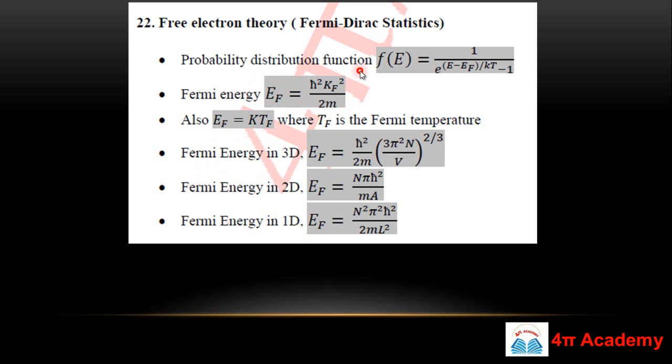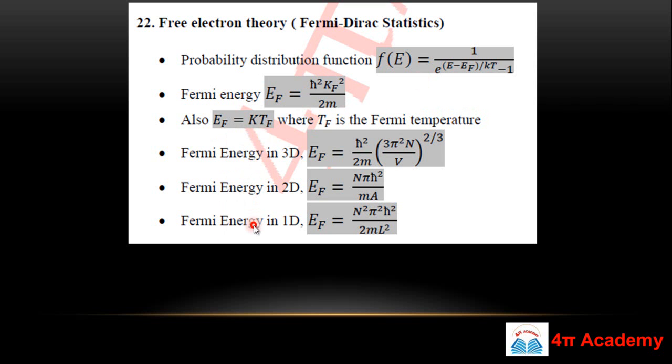And what is this probability distribution function? This function is telling you the probability of an atom in different states. So this is f(E), which is basically the Fermi-Dirac statistic. Based on this FD statistics, this is a probability density function: 1 upon e to the power (E minus E_F) upon kT, minus 1. So E_F is the Fermi energy, and also E_F equals k T_F. If you know the Fermi temperature, you can calculate the Fermi energy.